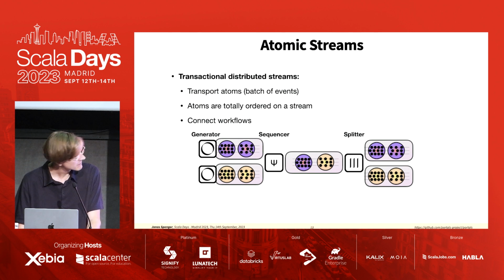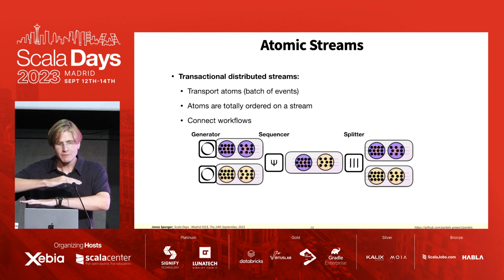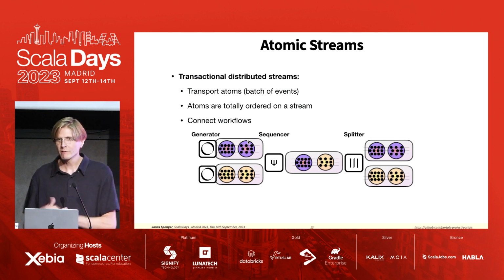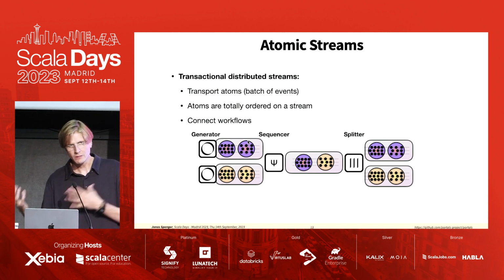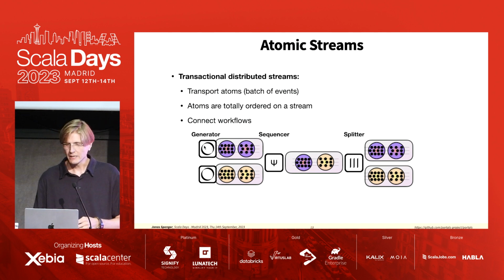So the lines which you see here signify these physical streams. And another interesting property is that atoms are totally ordered on a stream. And we can use atomic streams to connect workflows, because a workflow produces and consumes atomic streams. And we also have a few operators on atomic streams, like generators, sequencers, which take two streams and create one sequence, and then splitters to split things again.